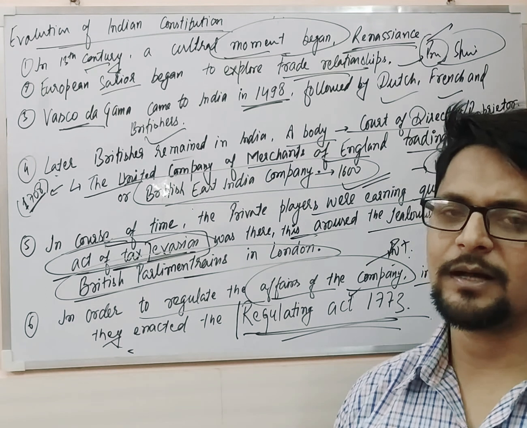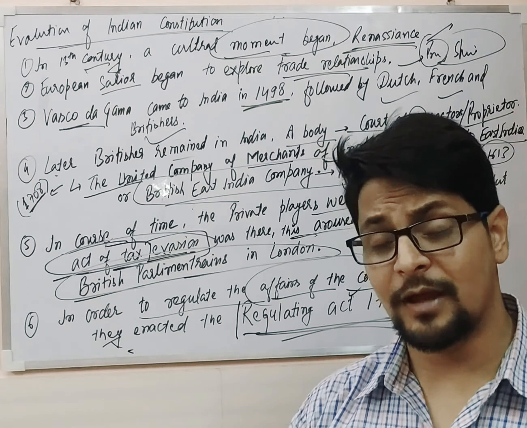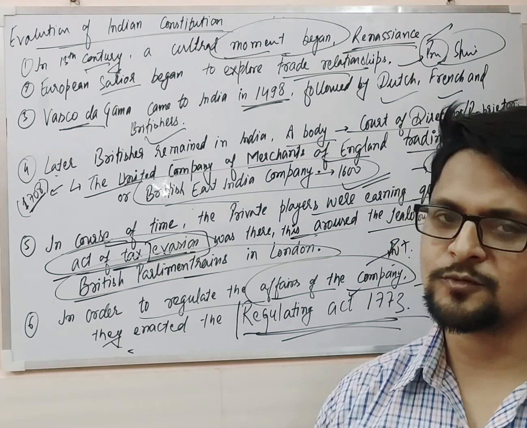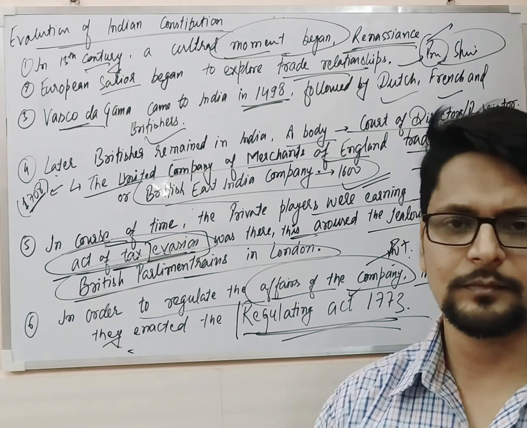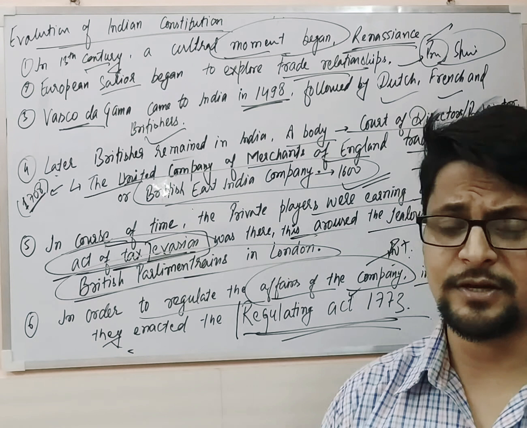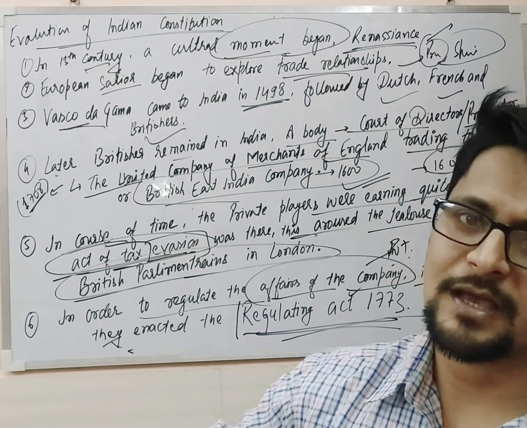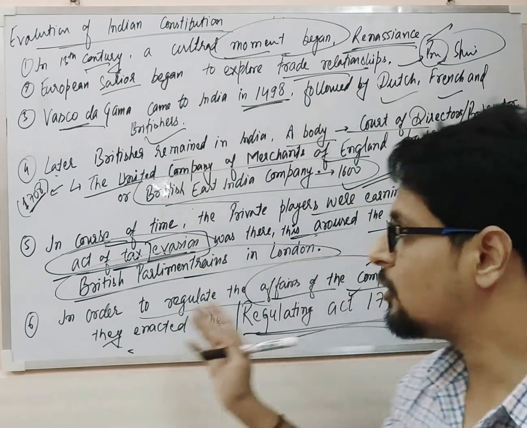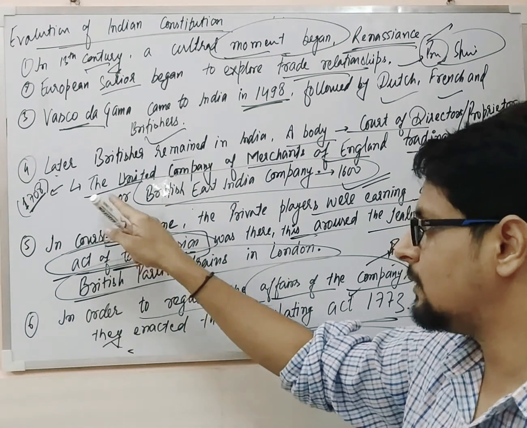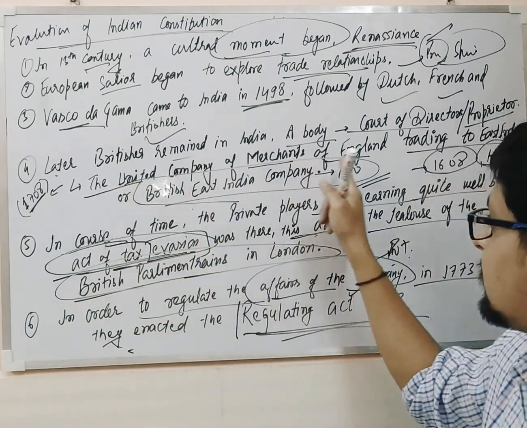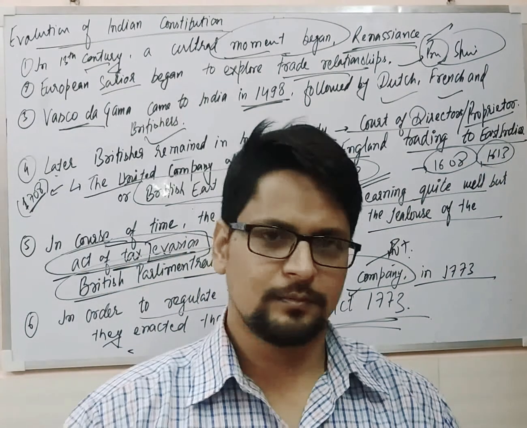After that, he was followed by the Dutch, French, and Danish, but they never remained in India for a very long period of time. So who remained in India for a very long time? Those were the Britishers, and they earned a good amount of money. Initially there was only one company, the East India Company of England, and after that a number of companies were created in India, and after 100 years they incorporated the whole company under a single banner. The name of that company was the United Company of Merchants of England Trading to the East Indies. And later they started earning quite a good amount of money.